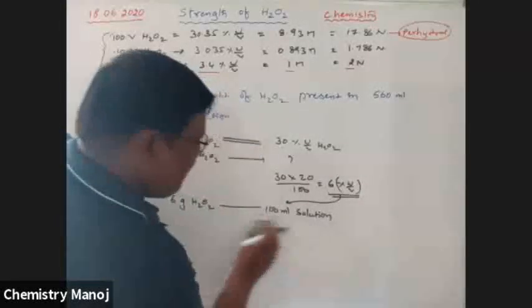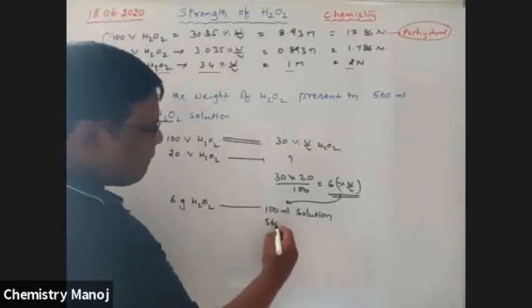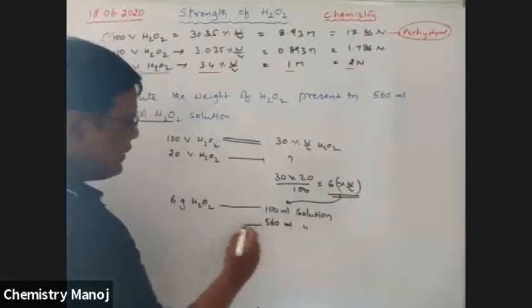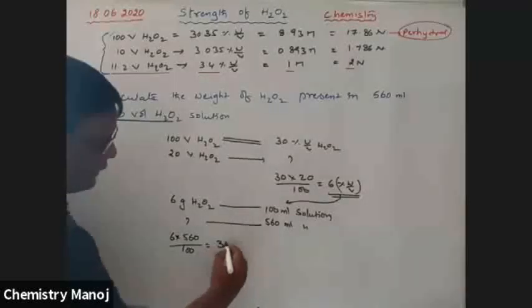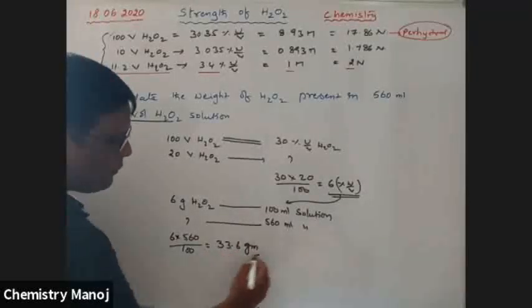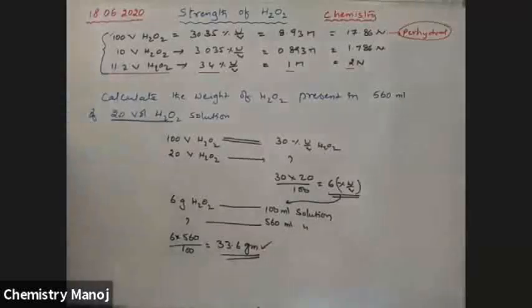560 ml solution contains how many grams of H2O2? Therefore, 6 into 560 by 100. That is equal to how much? Waiting for you. Not correct. So that is 33.6 grams. So this is our answer.